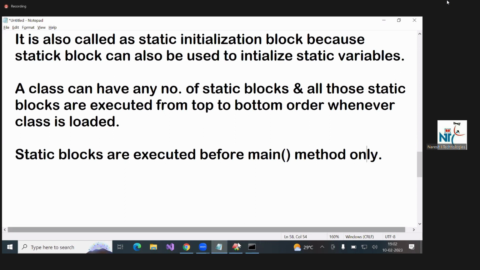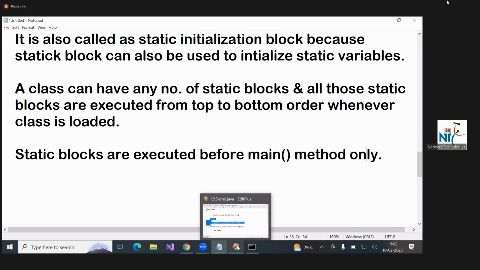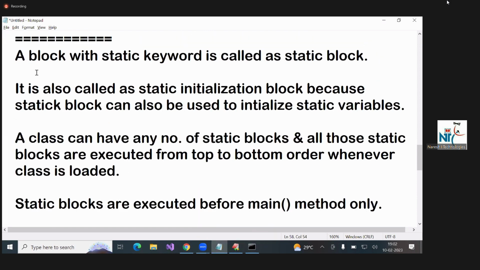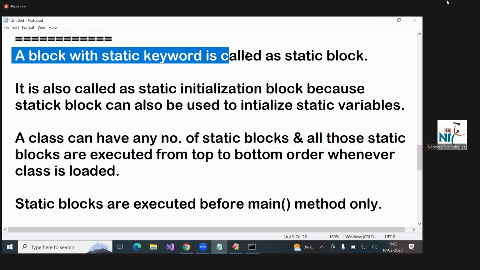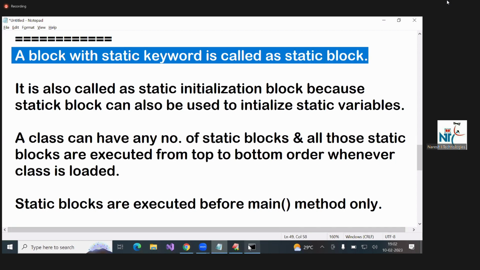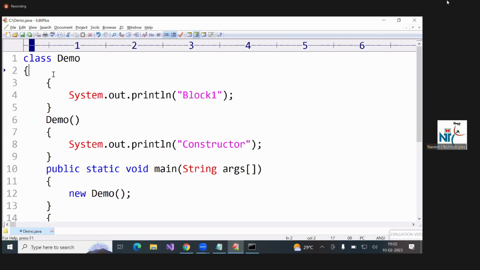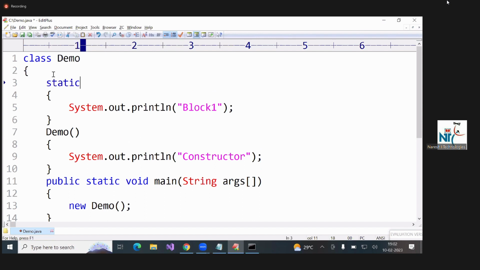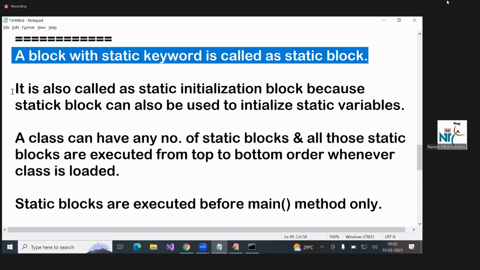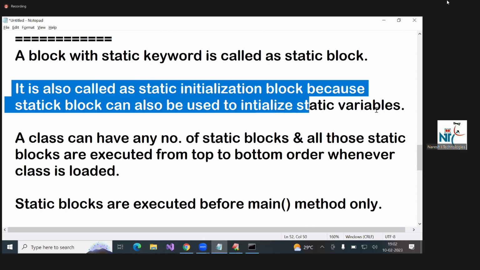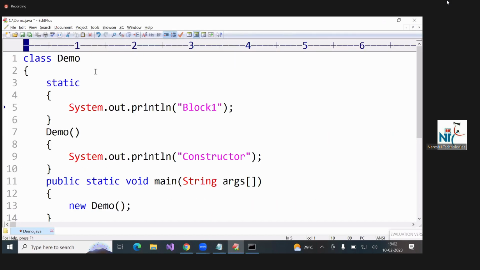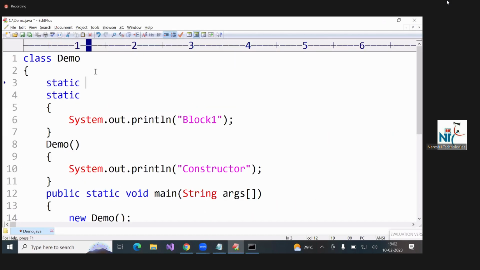I'll explain what the purpose is. First, see the program. A block with the static keyword is called a static block. Just here, if you write the static keyword, actually it is called a block, but if you attach the static keyword, it is a static block. It is also called a static initialization block because here you can write static int x, this x equal to 10.